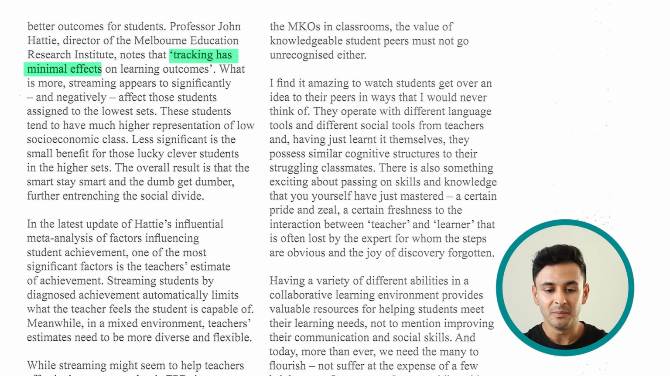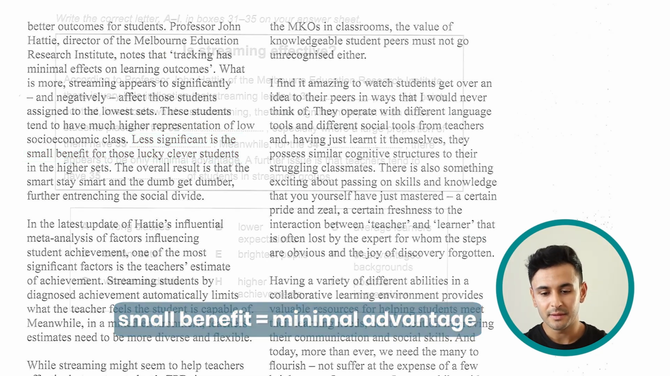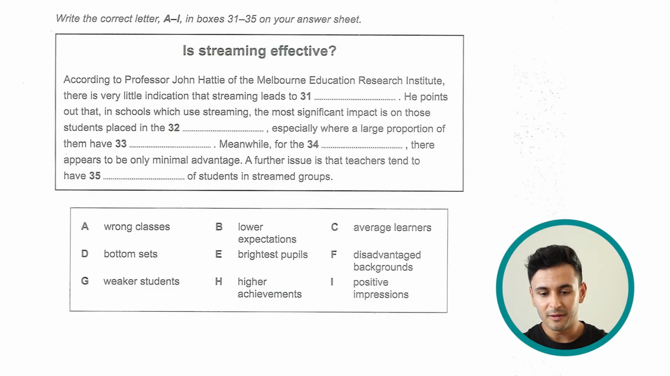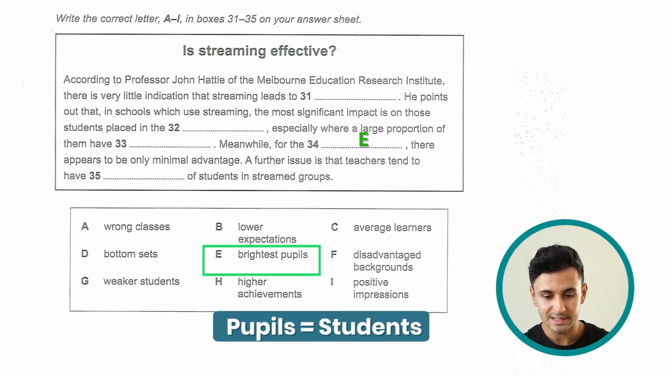Tracking has minimal effect on learning outcomes. So it's already highlighted here, less significant is the small benefit for those lucky, clever students. So there is only a small benefit, which is the same as minimal advantage. And the correct answer here is, meanwhile, for the smart students, which one of these options pretty much gives the same idea, is option E, the brightest pupils. Bright means either clever or smart, and a pupil is like a student.